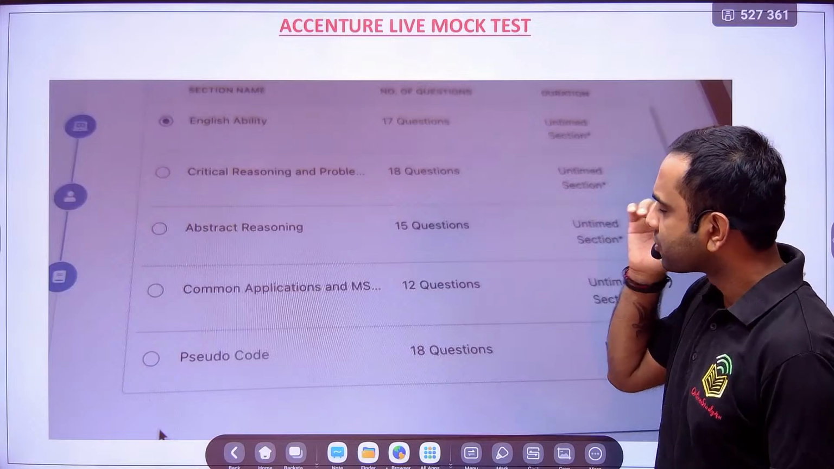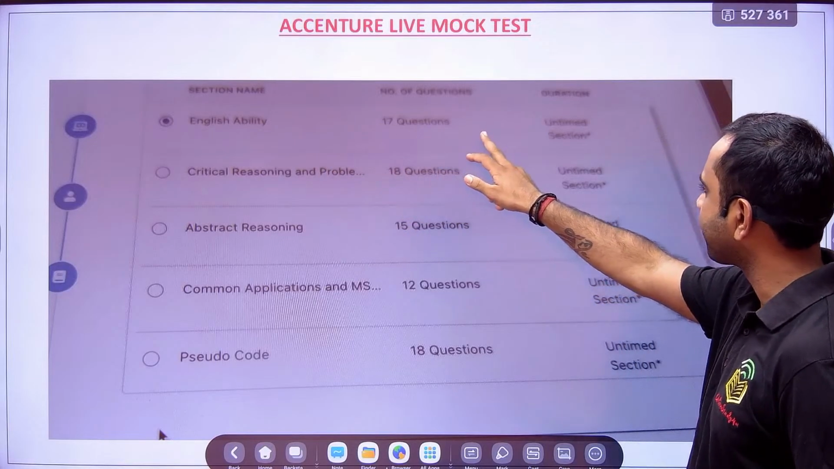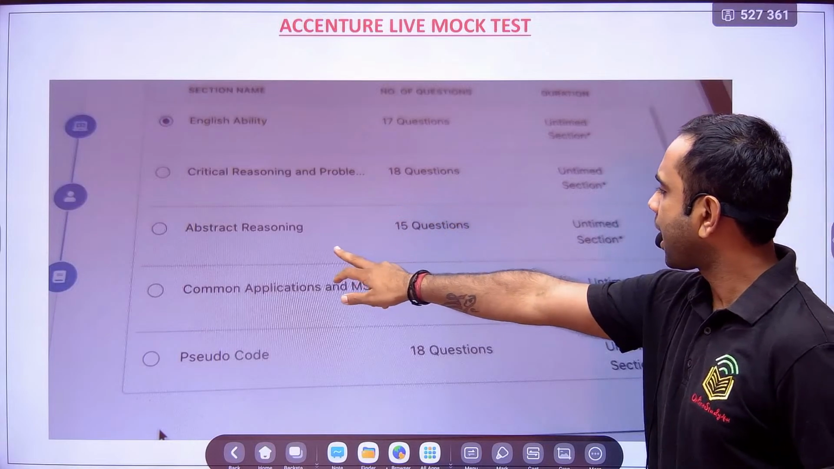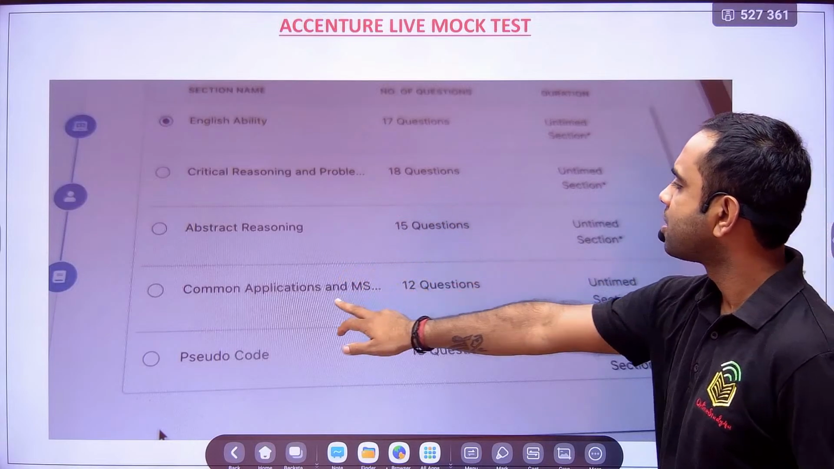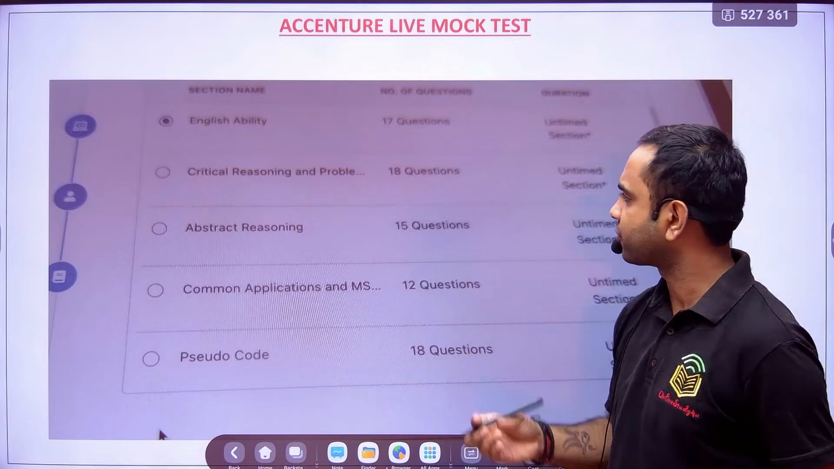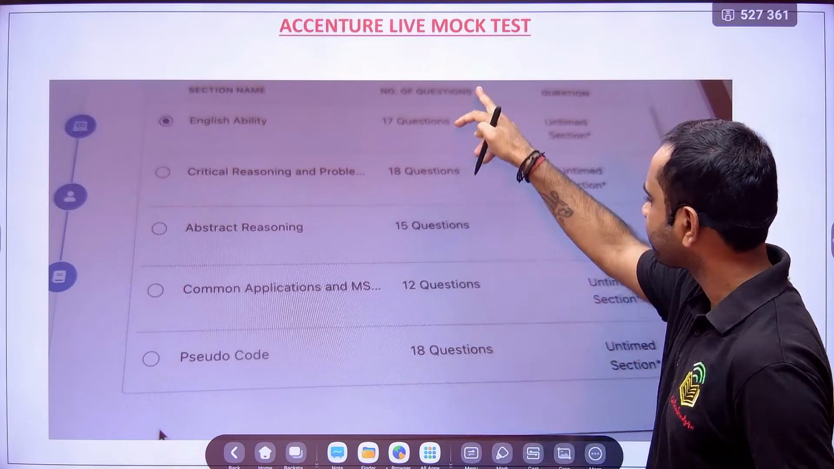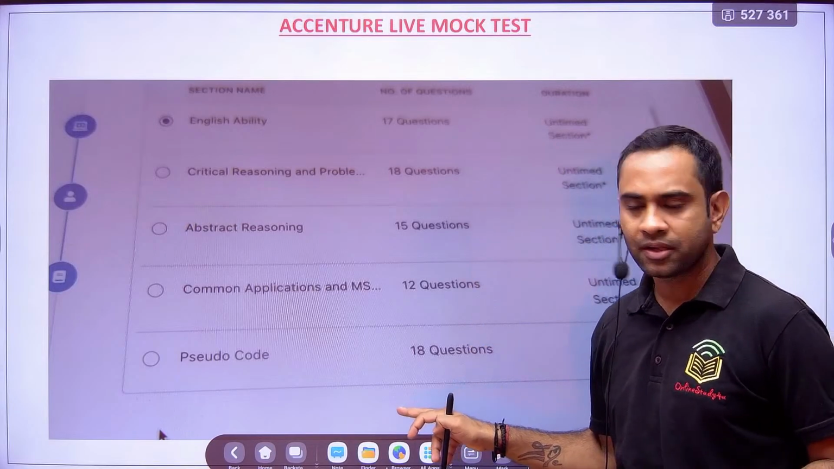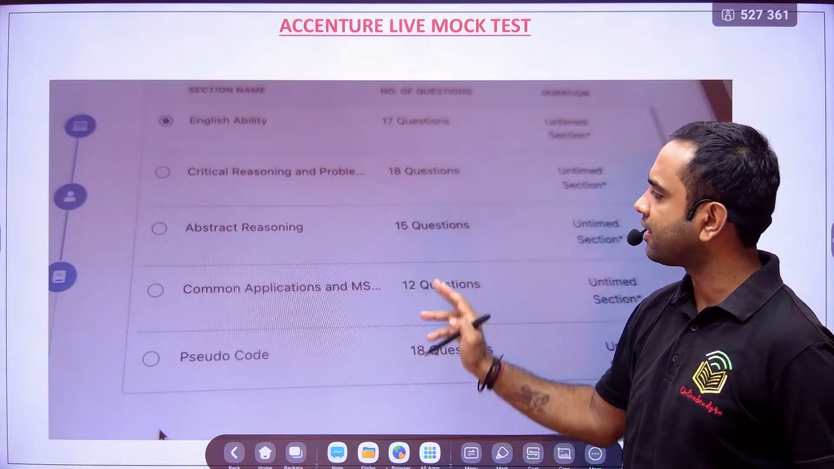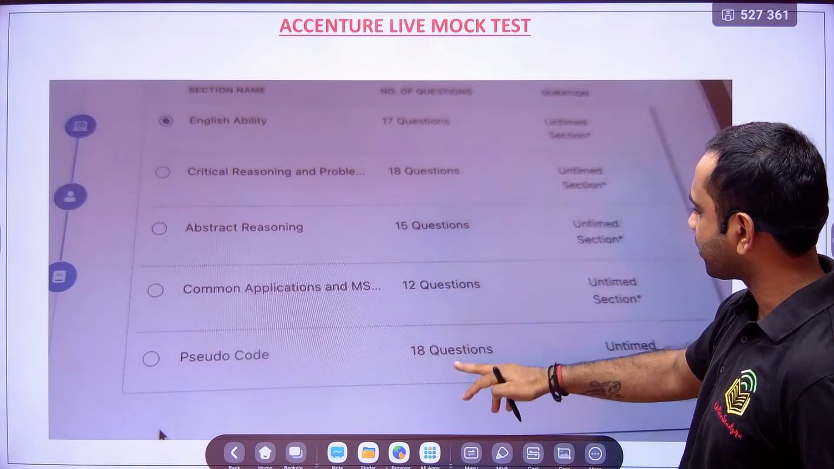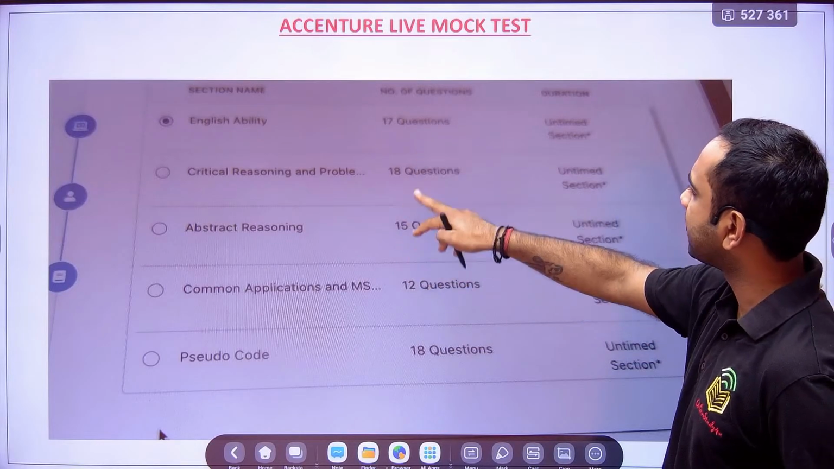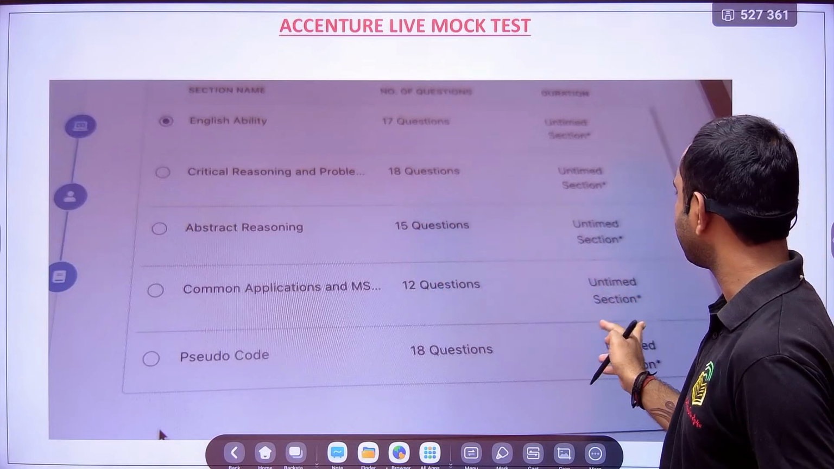Okay, fine. So friends, English ability will have 17 questions. Critical reasoning and problem solving 18 questions. Abstract reasoning 15 questions. Common application and MS Office 12 questions. And pseudocode 18 questions, right? So this is basically your round 1, your cognitive plus technical. So the total number of questions you can see here, and the total number of questions you will also be able to see here.